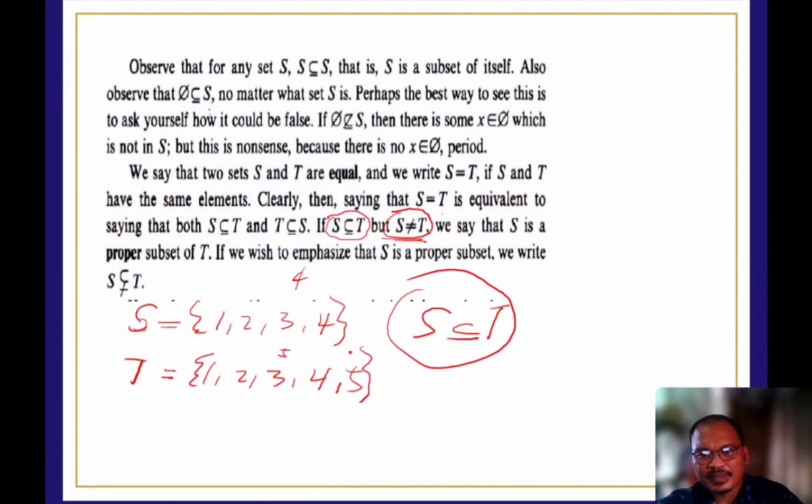Always remember that the number of subsets of a given set is 2 raised to n, where n stands for the cardinality of the given set. Okay. Next.